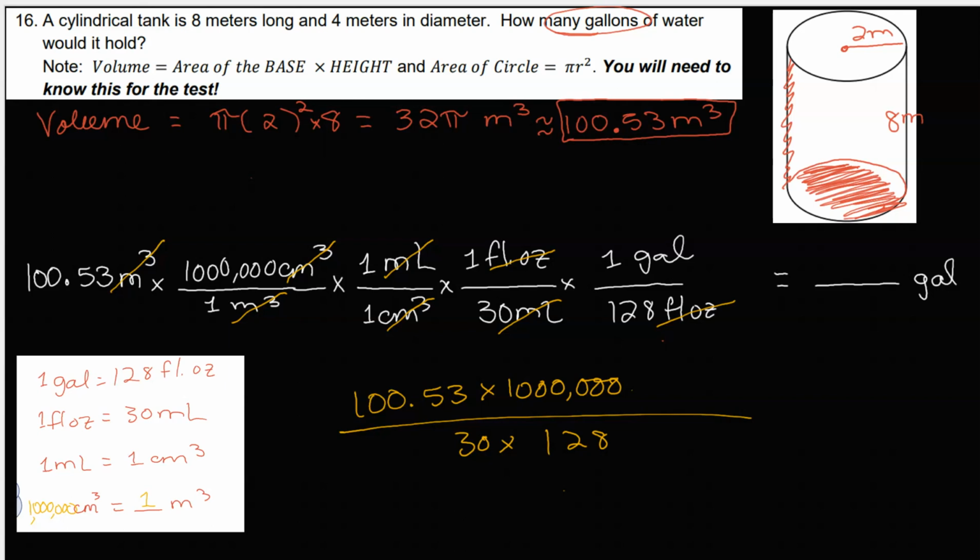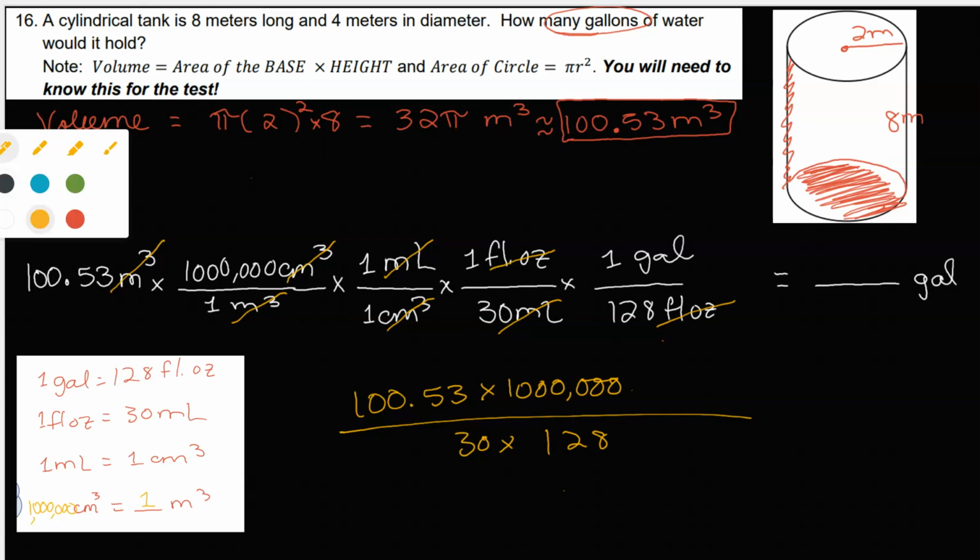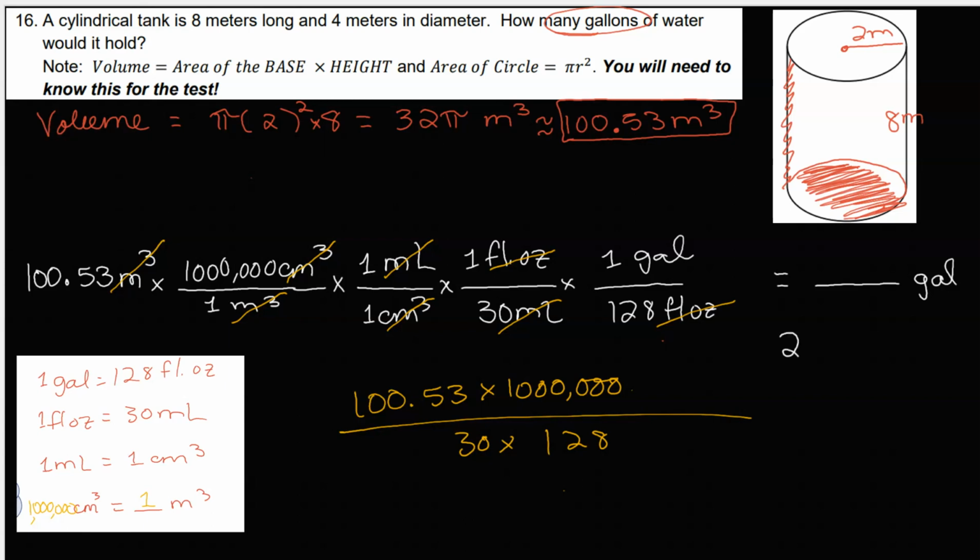And the answer is approximately 26,179.86. So I'm going to say 26,180, approximately that many gallons. Okay, and that is it.